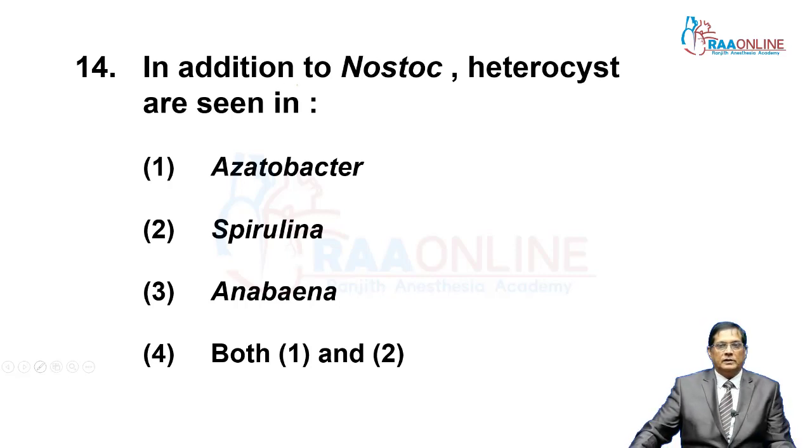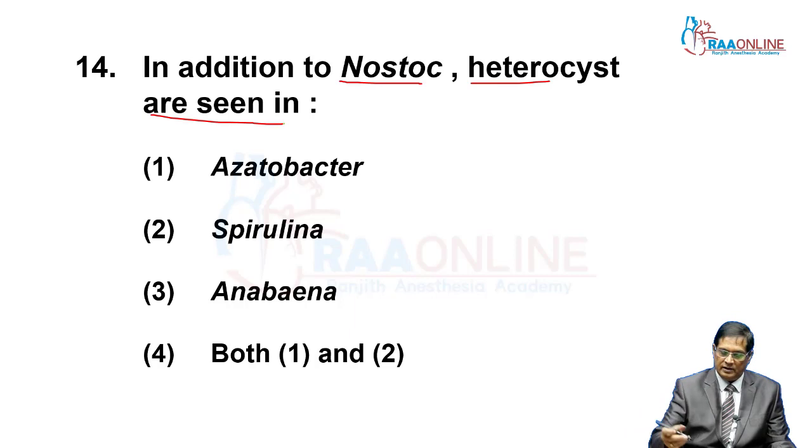Then, in addition to nostoc, a blue-green alga, heterocysts are seen. When we see the nostoc filament, cells are bluish green.